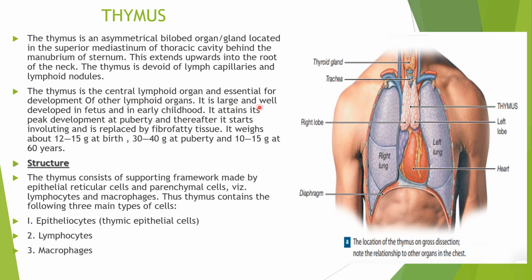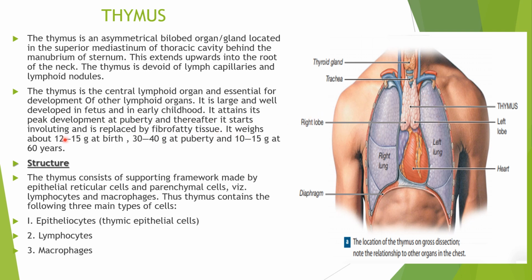It is large and well developed in fetal life, and in early childhood also. It attains its peak development at puberty, and thereafter it starts involuting and is replaced by fibrofatty tissue.